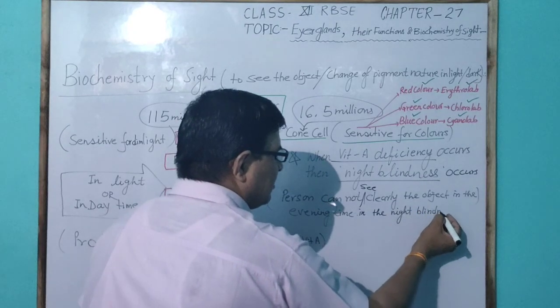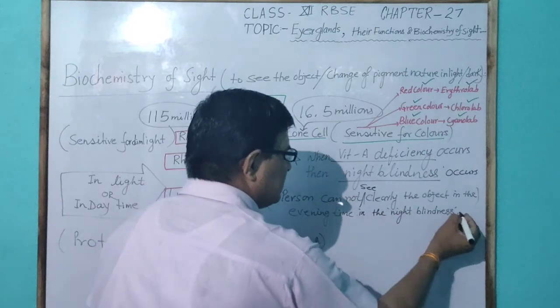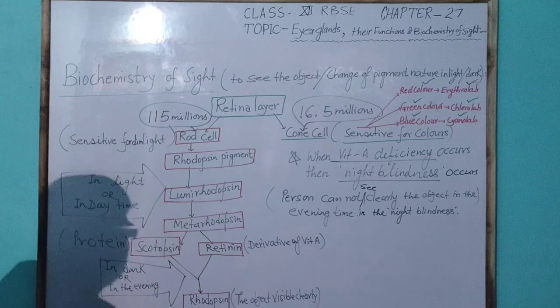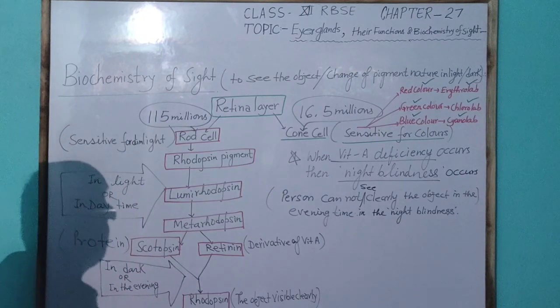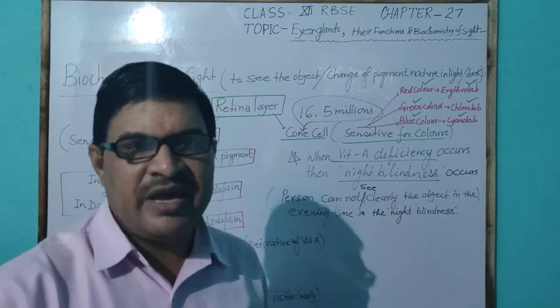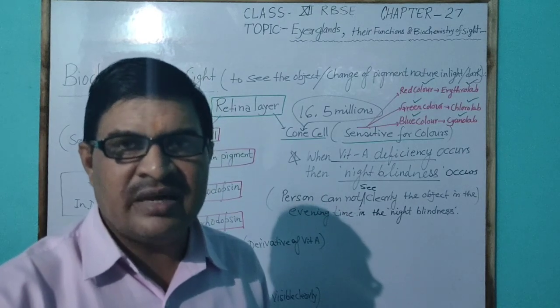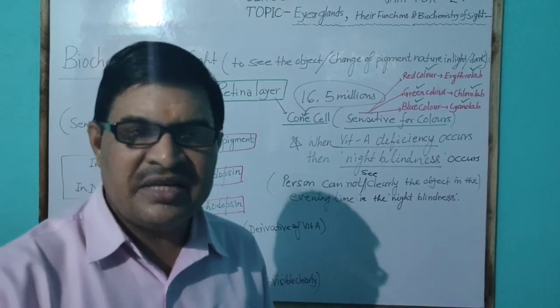That is why the name night blindness has been given to this type of deficiency disease, which occurs due to the deficiency of vitamin A. So a person must take vitamin A, which I have discussed already, present in green leafy vegetables, milk, germinating cereals, etc.